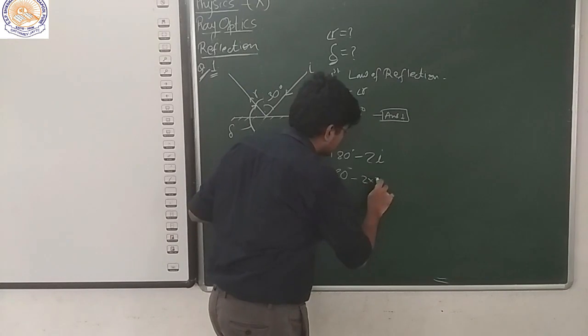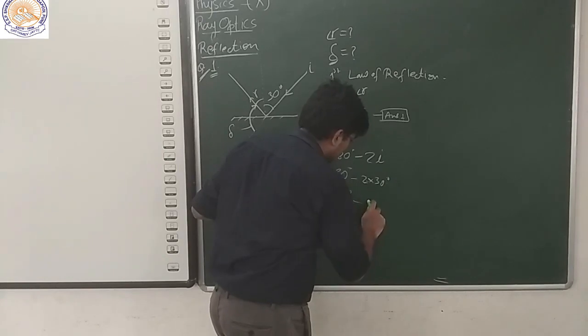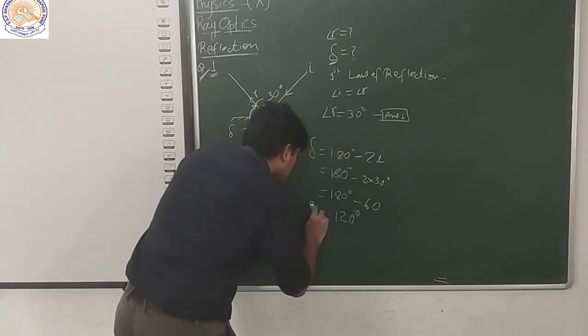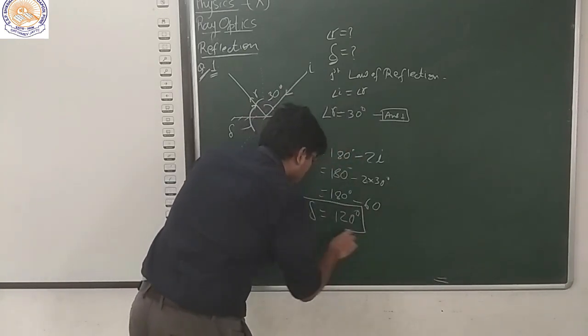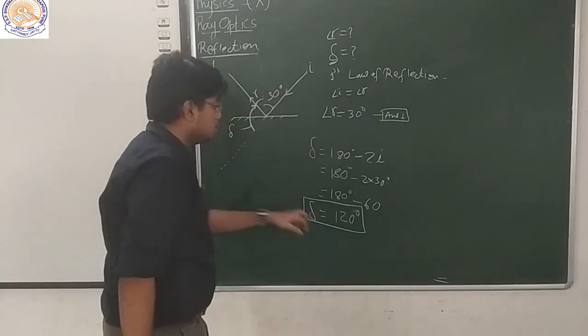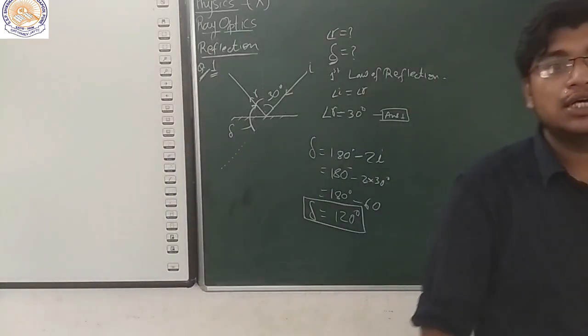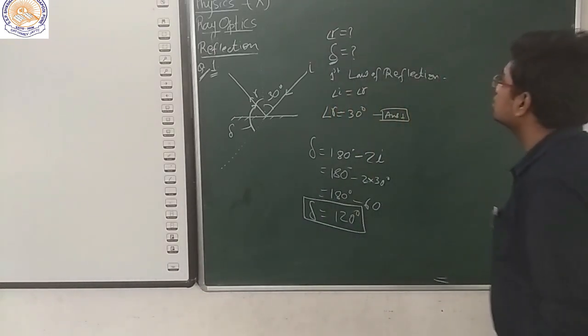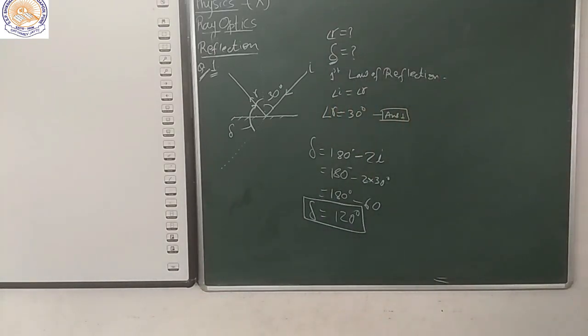So 2 times 30 degrees is 60, so 180 degrees minus 60, which is 120 degrees. Hence, the incident ray is deviated by 120 degrees. This was the first question. Let's see the next question.